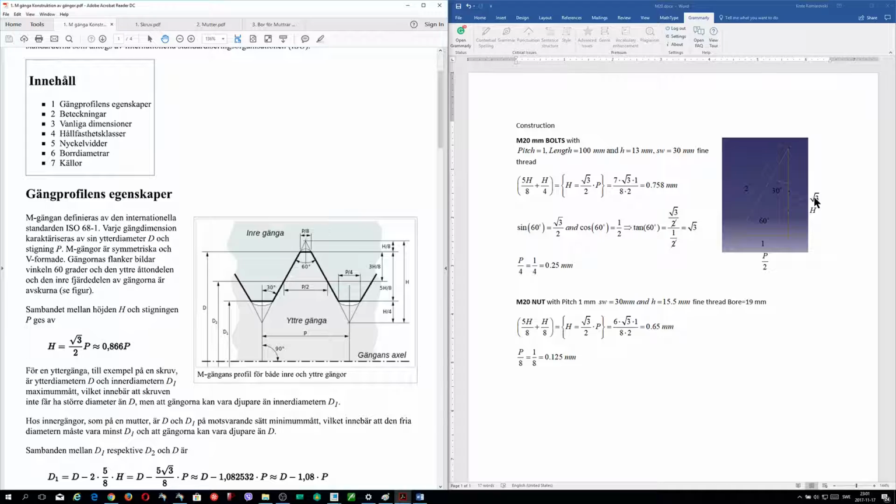And the square root of 3, if you take the Pythagorean theorem, is the square root of the hypotenuse squared minus the cathetus squared.